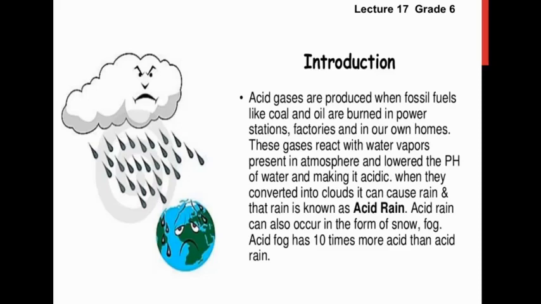When they convert into clouds, it can cause rain, and that rain is known as acid rain. Acid rain can also occur in the form of snow and fog. Acid fog has 10 times more acid than acid rain.